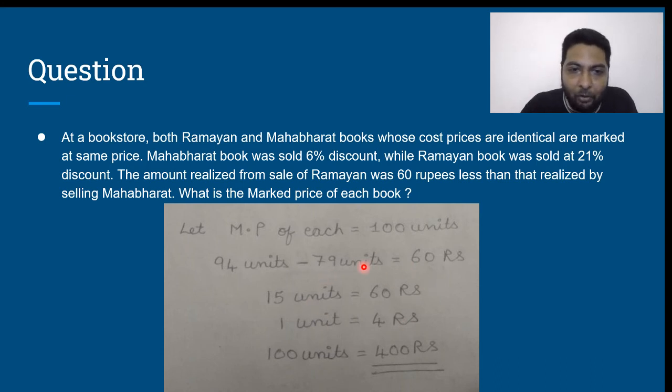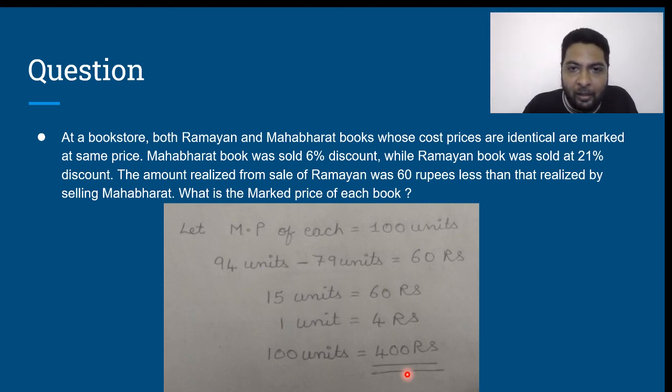I have written the same thing over here. Let market price of each be 100 units. One book selling price 94 units, the other book selling price 79 units. The difference is 60 rupees. The difference in terms of units is 15 units. 15 units is 60 rupees means 1 unit is 4 rupees. Therefore, 100 units, which is the market price of each book, will be 400 rupees. Is that clear? Hope we understood the concepts.